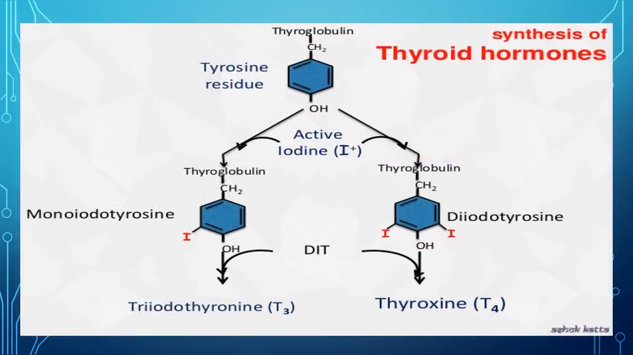Next, synthesis of thyroid hormones. Thyroid hormones, that is thyroxine and triiodothyronine, are synthesized from tyrosine residues of the protein thyroglobulin and activated iodine. So in the first step, the tyrosine residue in the presence of activated iodine is converted into T3 and T4.